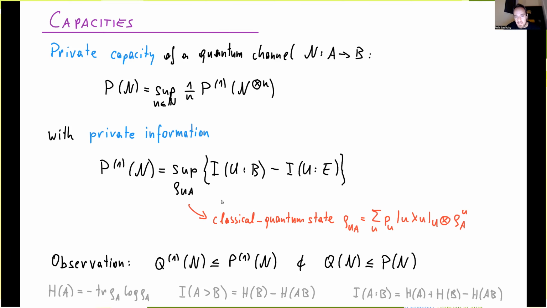And from writing the two information quantities like this, it's immediately obvious that the two are bounded by each other. So because the optimization in the private information contains the optimization for the coherent information, it's always at least as big as that.